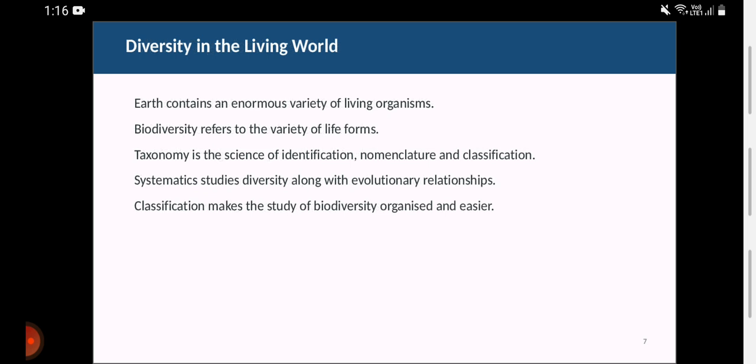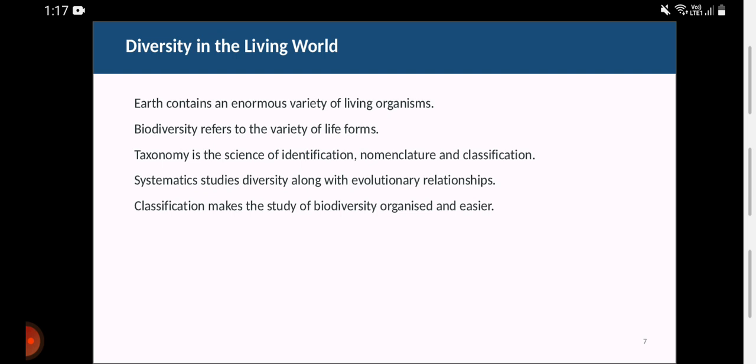So, diversity in the living world. Earth contains an enormous variety of living organisms. Biodiversity refers to the variety of life forms. Taxonomy is the science of identification, nomenclature and classification. What is taxonomy? Taxonomy is basically the science of identification. For example, the classifications we made, like bacteria being classified again into different forms. That classification we are talking about.